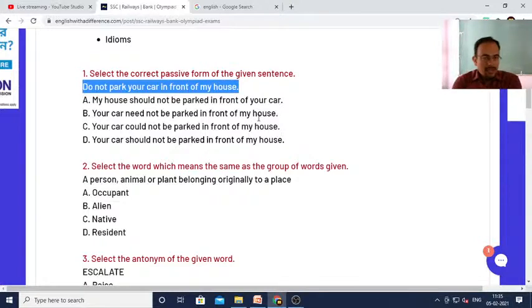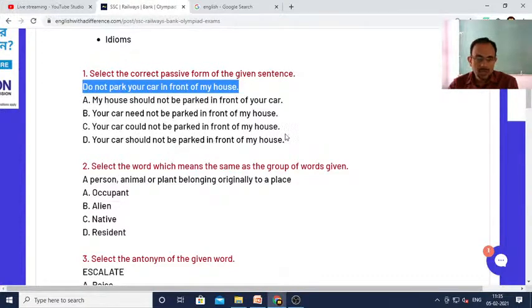Do not park your car in front of my house is given in active voice. So, you need to select the answer which is correct from the given alternatives here. My house should not be parked in front of your house, or your car need not be parked in front of my house, your car could not be parked in front of my house, or your car should not be parked in front of my house.